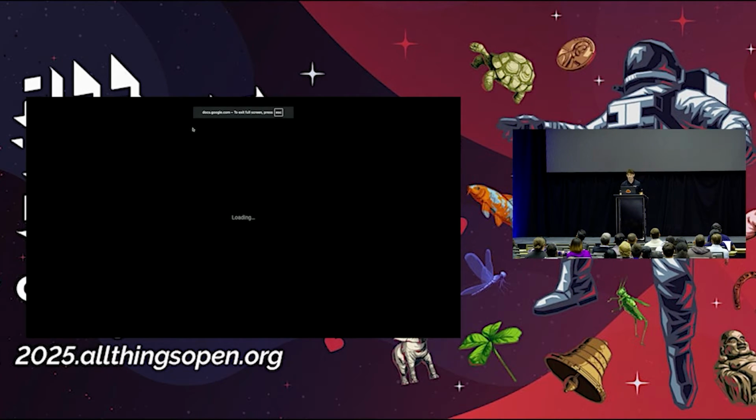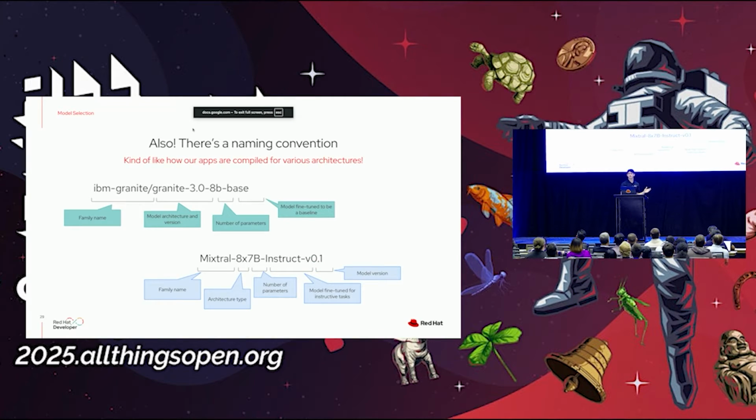So let's head back over here, because if you're looking on Hugging Face, you might be confused. How do I pick the model? Why are there so many different names and abbreviations? Well, base is a model as it's been released. It hasn't been instructed to do questioning and answering. So you'll need something that's called instruct. And there's something called mixture of experts, which kind of splits this up and lets you run models more efficiently.